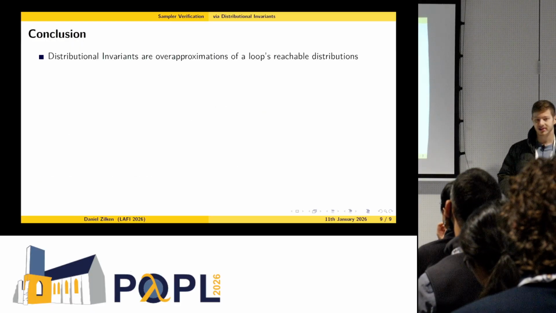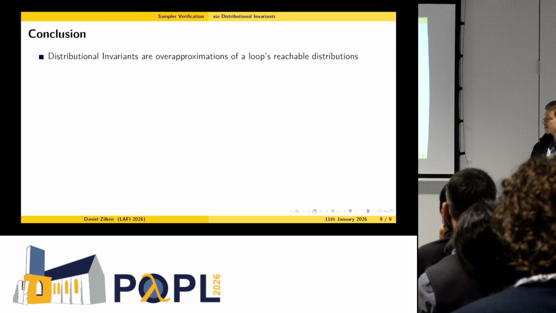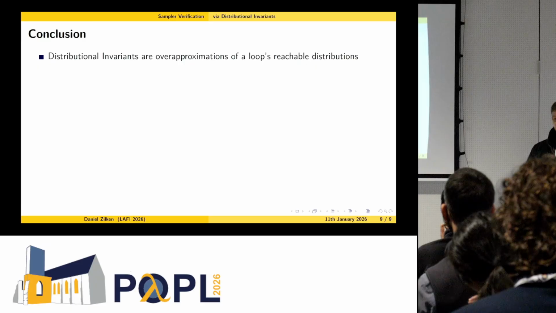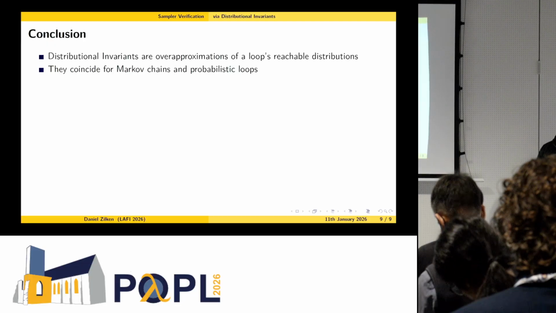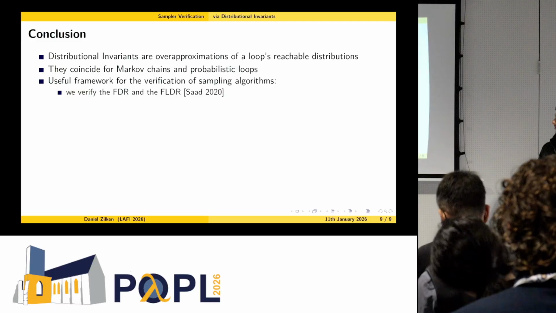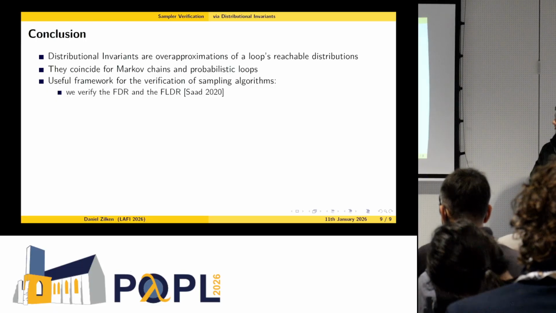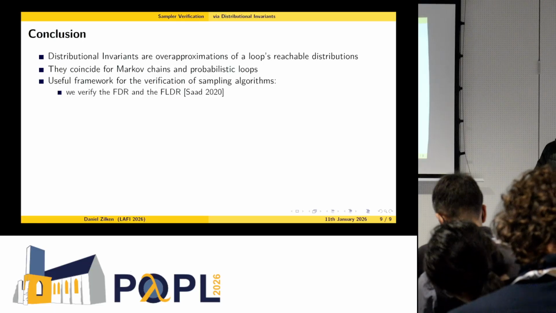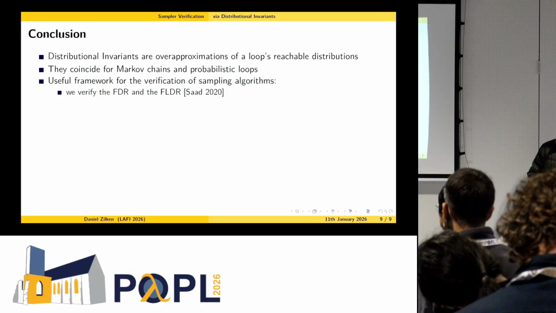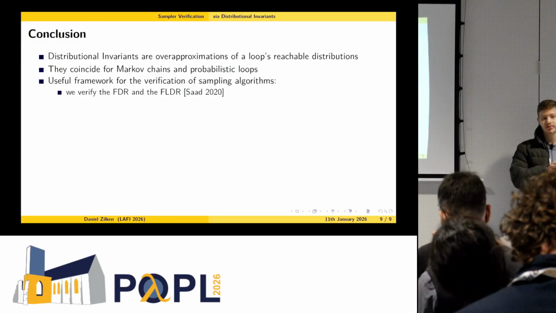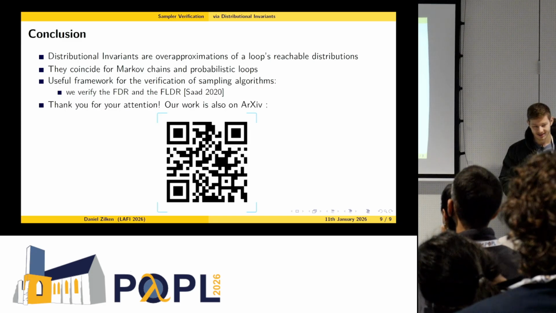Okay, this already brings me to the conclusion. So we saw a definition of distributional invariants. They are over-approximations of the reachable distributions, and the 2 notions for Markov chains and for probabilistic loops basically coincide. Then we found out that this framework is particularly well suited to verify sampling algorithms, and as examples in our work we verify the fast dice roller and also the fast loaded dice roller, which is an extended variant which can not only compute uniform distributions but arbitrary discrete distributions. Okay, thank you for your attention.